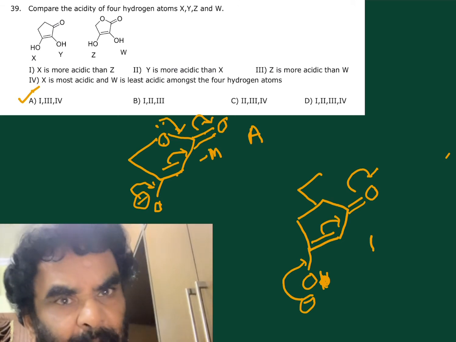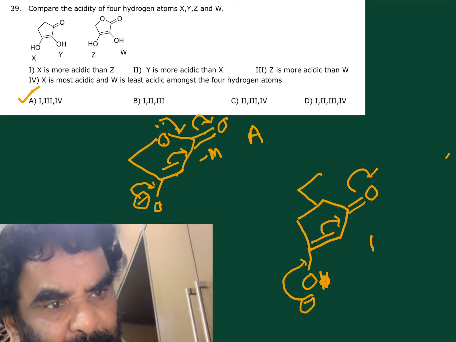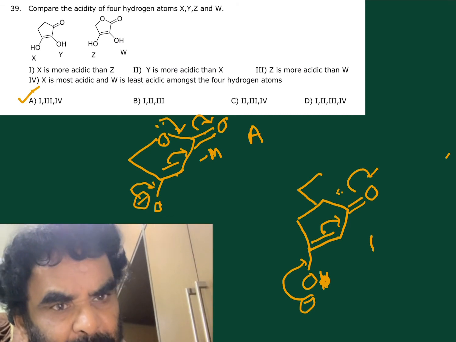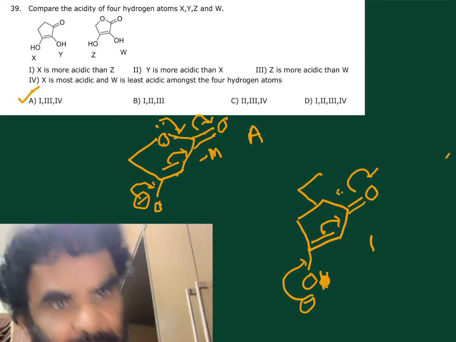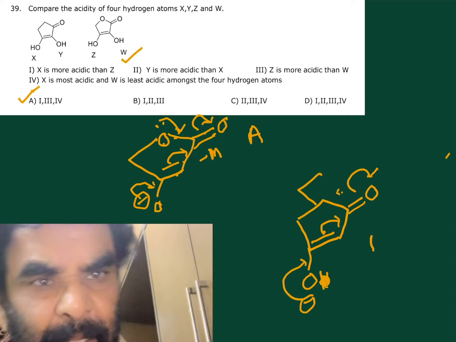So here only it is conjugation with this. Therefore, this type of structure is more stable, this is less stable, because this cannot freely flow towards this side. Therefore, X is more acidic than Z.